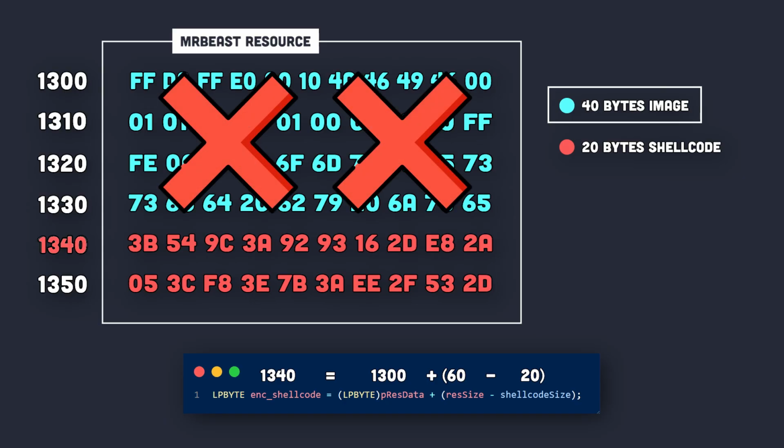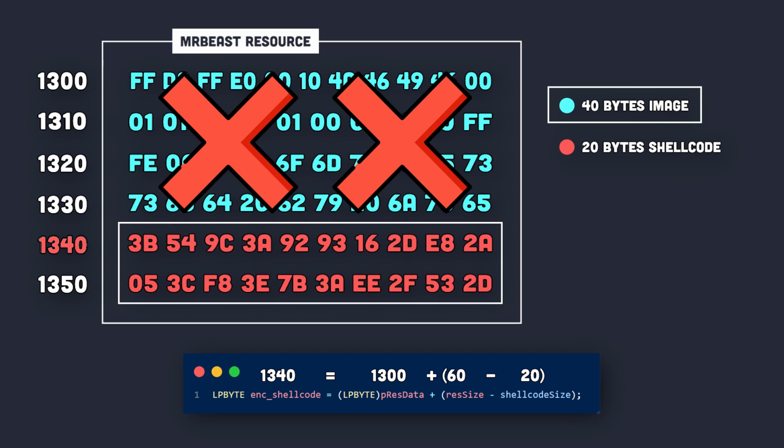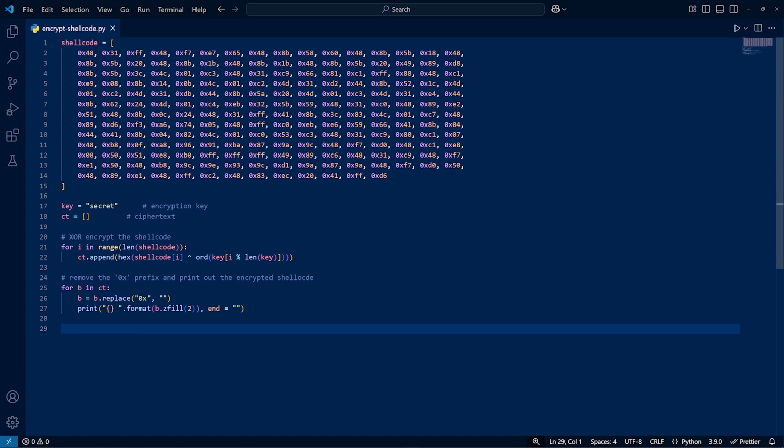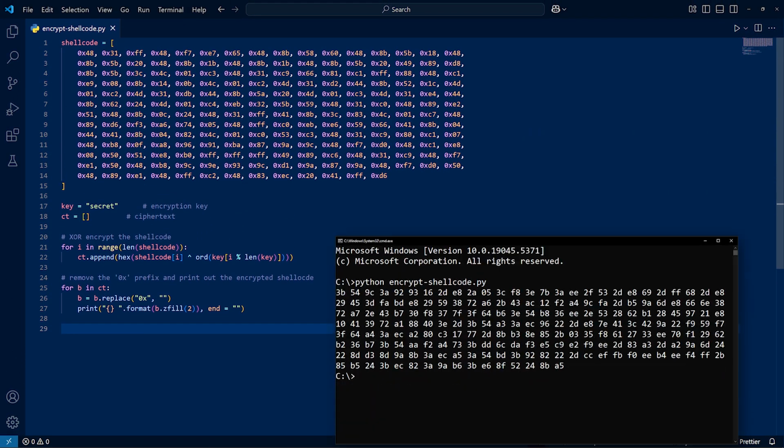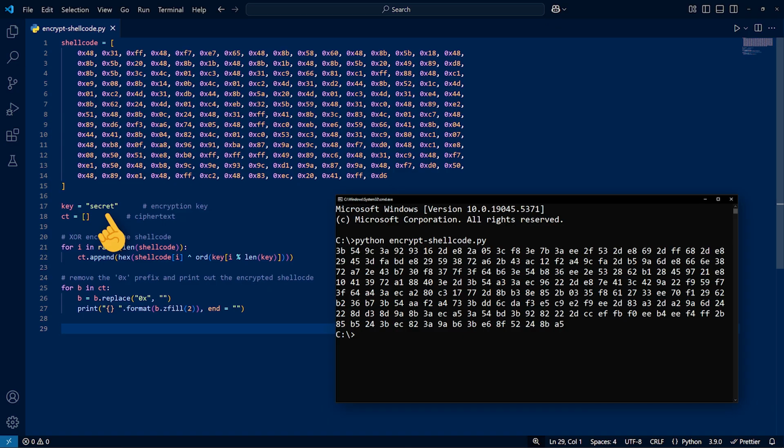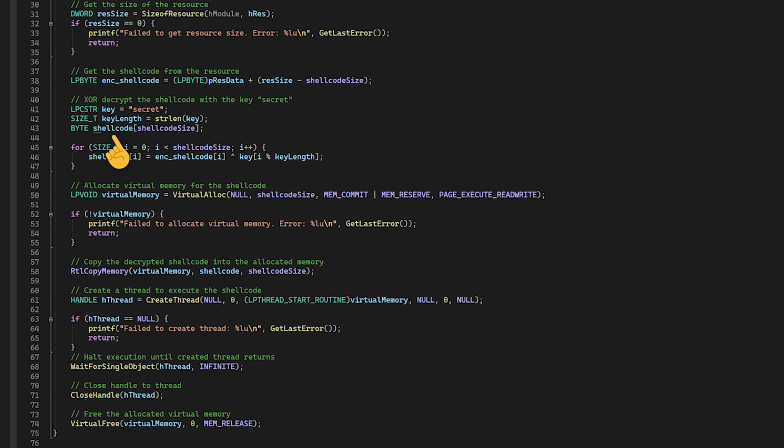The next thing we need to do now is to decrypt this shellcode. At the beginning, we used a simple Python script to XOR encrypt the shellcode using the key secret. So to reverse that, we first define a byte array to store the decrypted shellcode and set its size to the size of the shellcode. Then we loop through the encrypted shellcode and we XOR decrypt it using the key secret and store the output in the shellcode byte array.